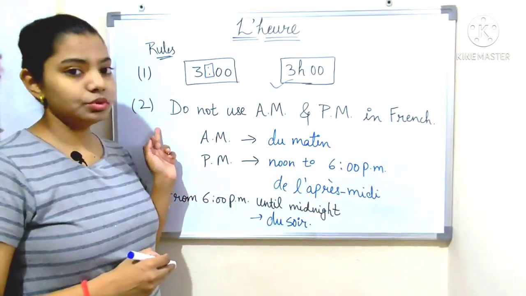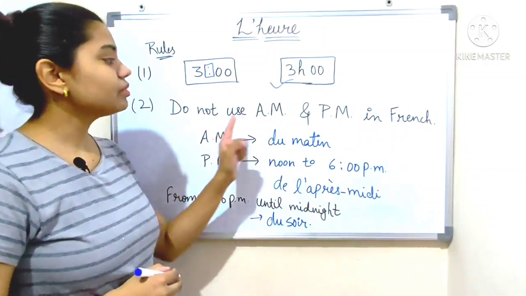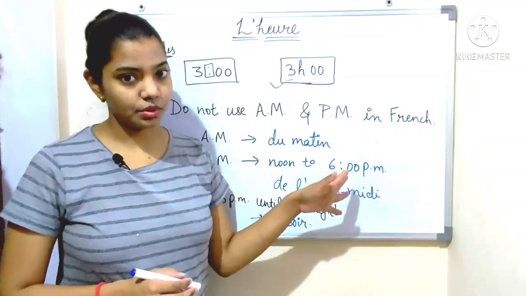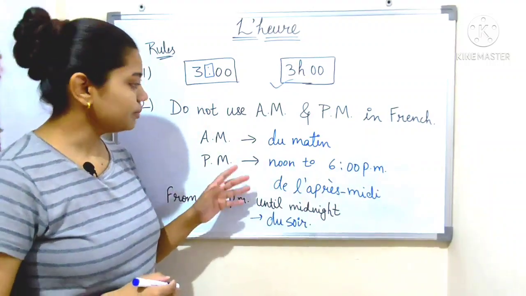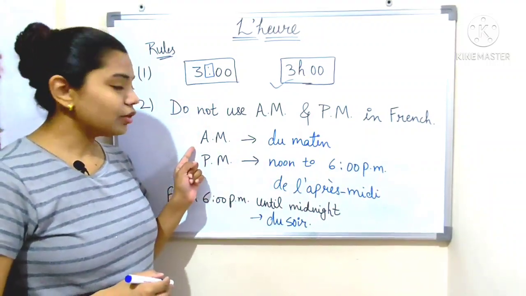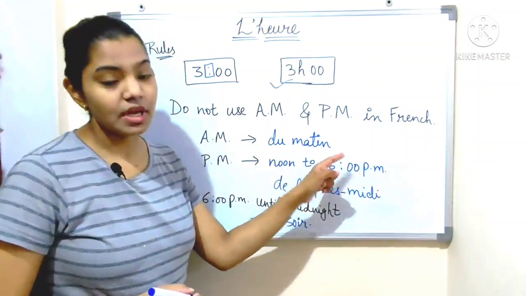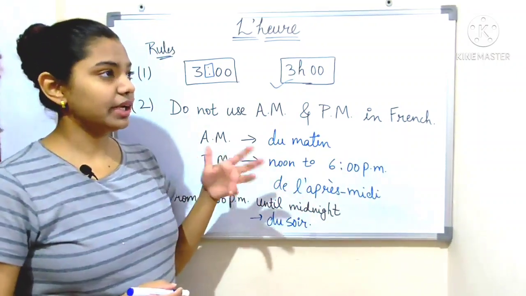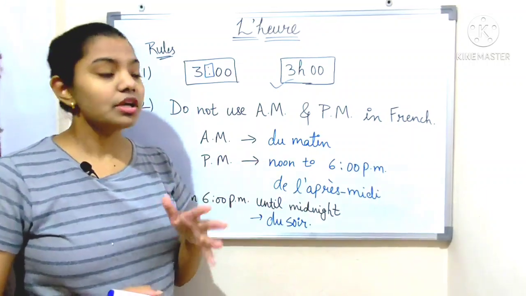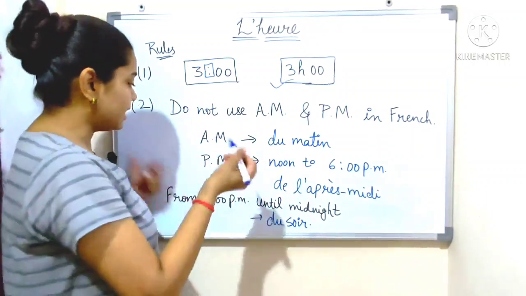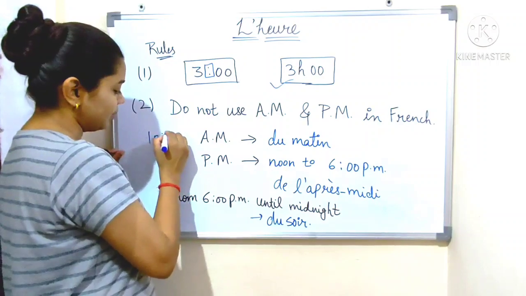Now rule number 2: we do not use am and pm in French. Instead of am, we use du matin. If I want to say it is 10 o'clock in the morning, we do not say it like this, 10 am.